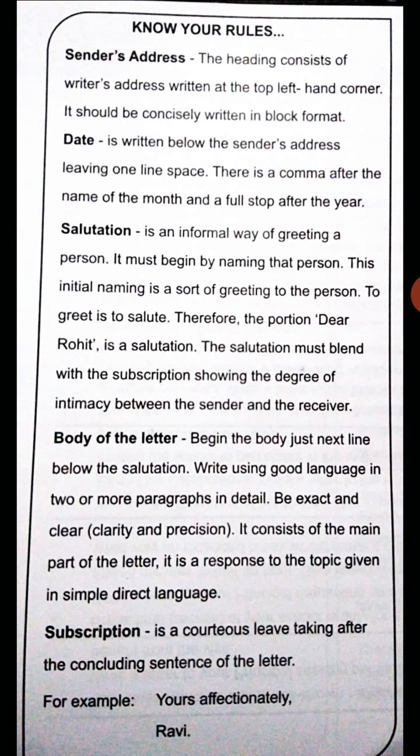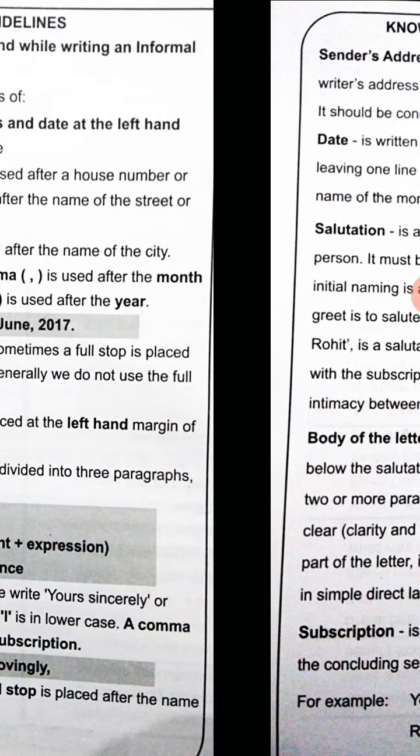Then comes the subscription, children, which is a courteous leave taking after the concluding sentence of the letter. For example, we use yours affectionately, Ravi. Then the name, children. So these were some of the rules you have to know before writing an informal letter.